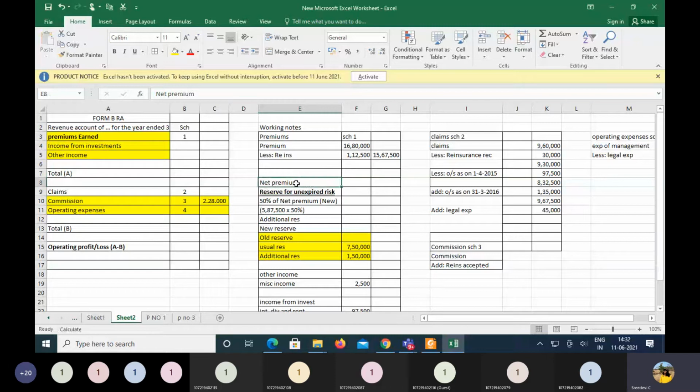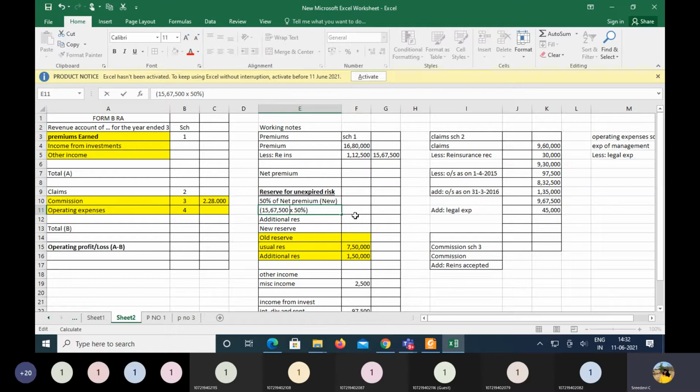Then next, the reserve. So how much reserve is required now? The 50% of the premium amount. So here the premium is 15 lakhs 67,500 into the 50%.